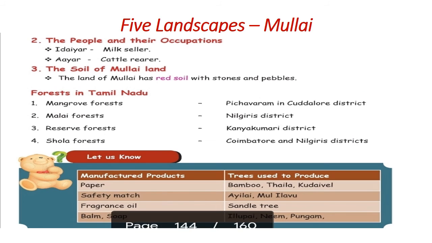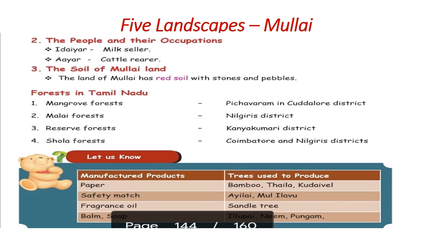The people and their occupation in Mullai: Idayar sell milk products and are called milk sellers. Ayar rear the cattle. The soil of Mullai is red soil with stones and pebbles. Usually we can see many forests in Tamil Nadu.